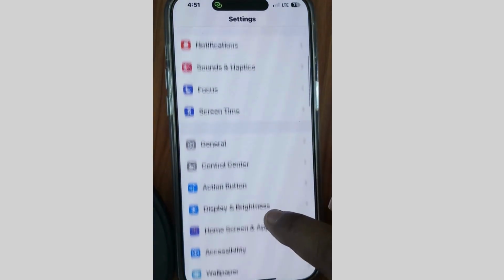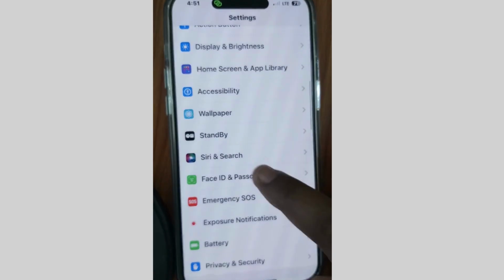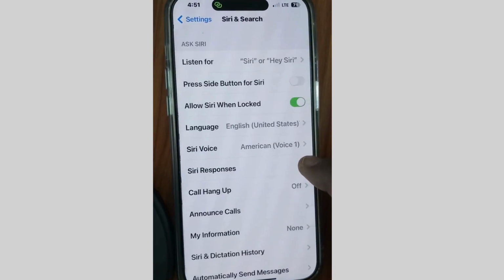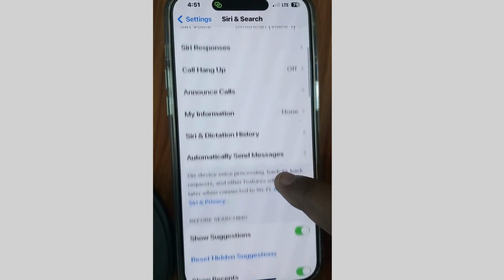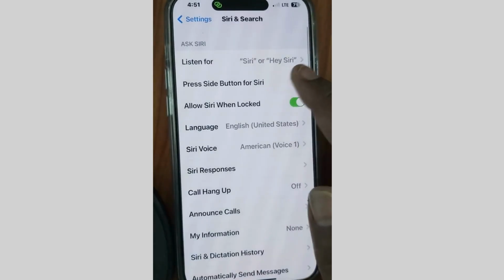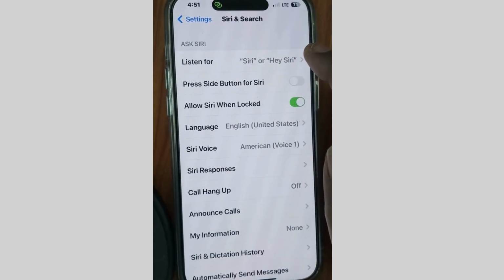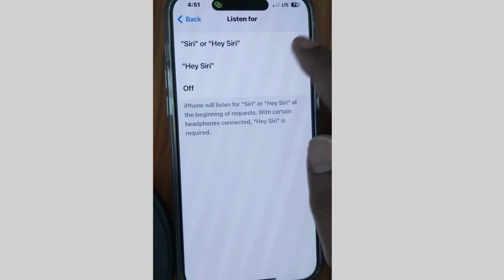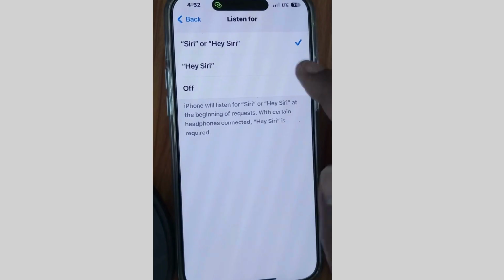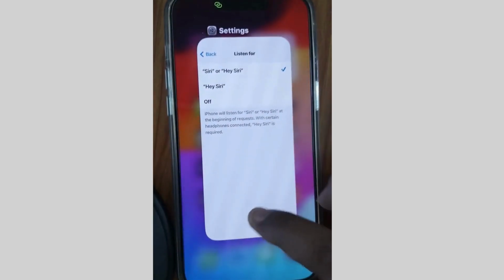Again tap on Settings and scroll down and go to Siri and Search. Here go to Listen For and make sure that this feature, Siri, is duly enabled on your iPhone. That's all.